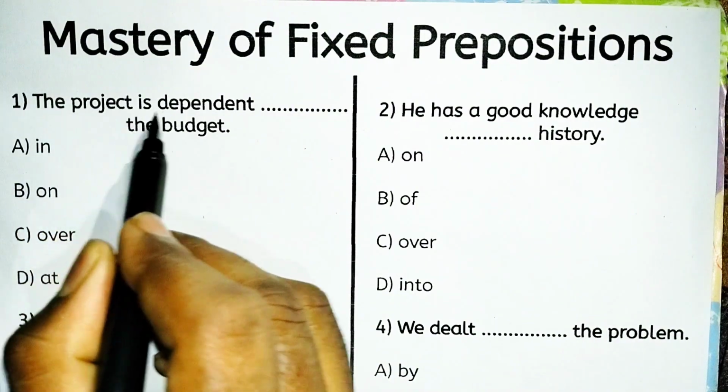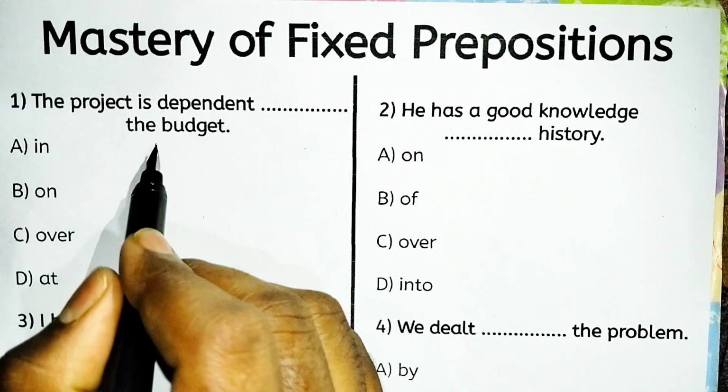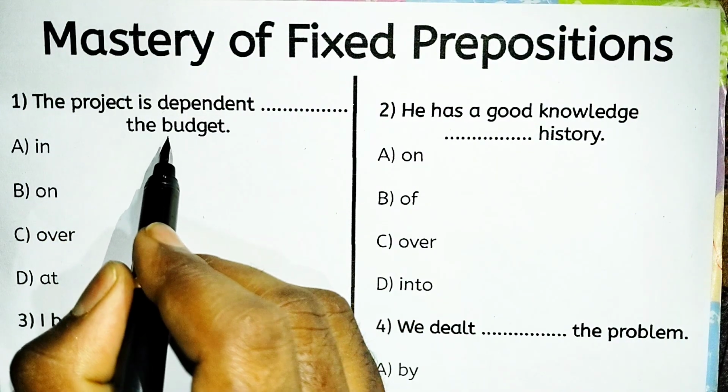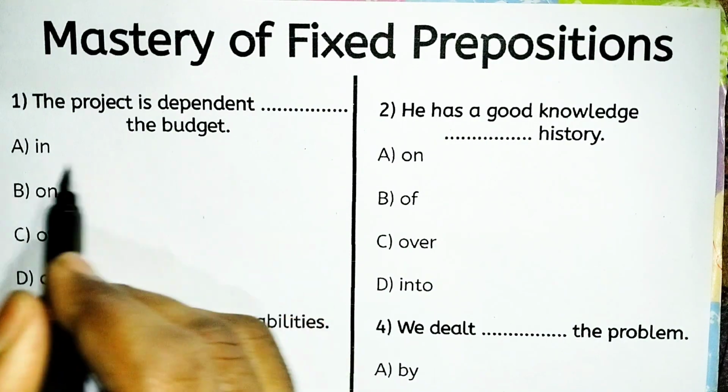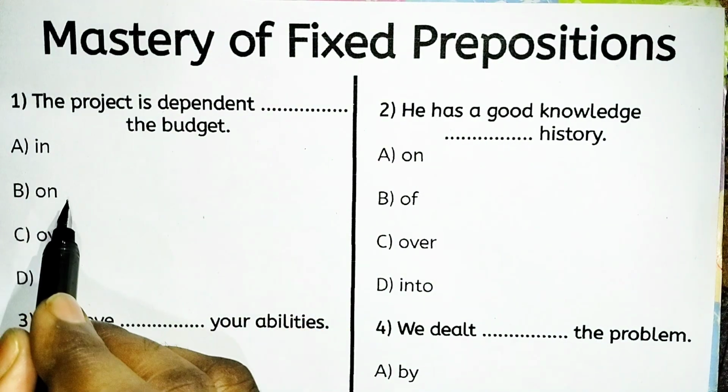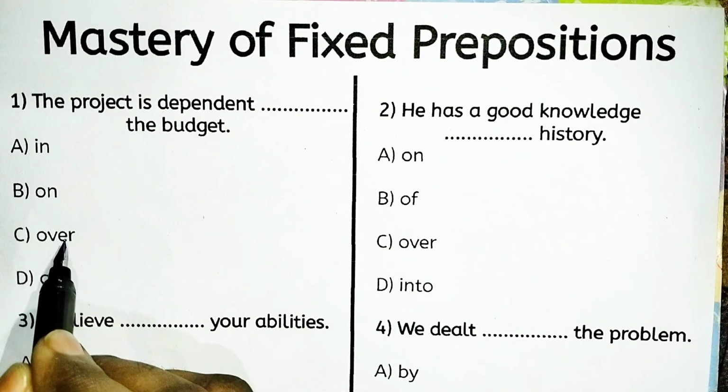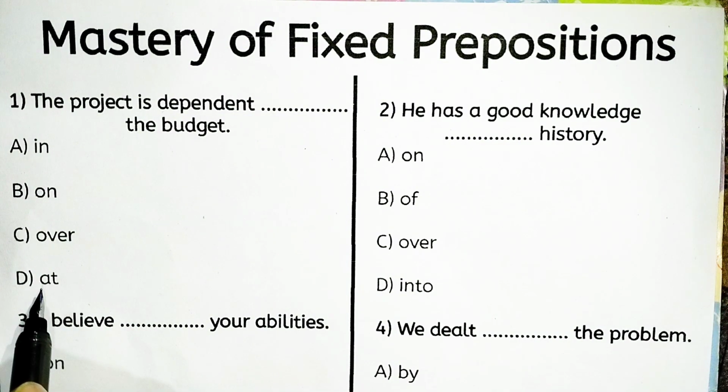The project is dependent dash the budget. So look, the project is dependent in the budget, on the budget, over the budget, or at the budget. Which one is right?